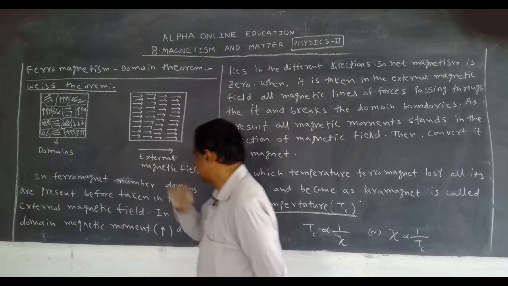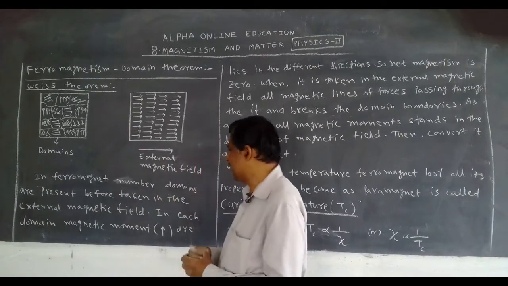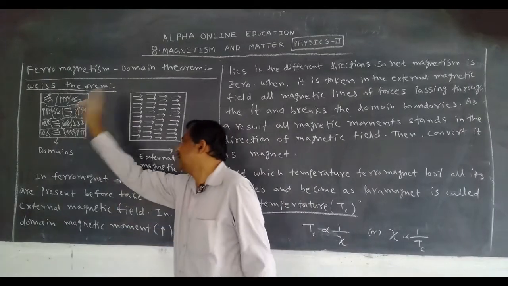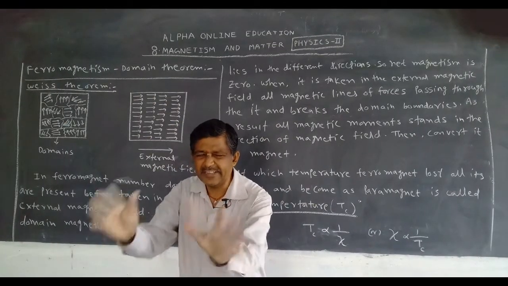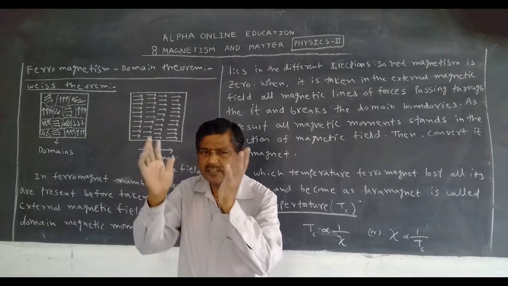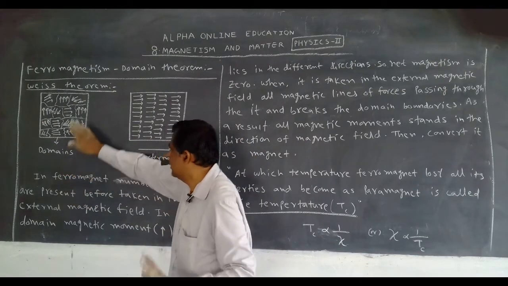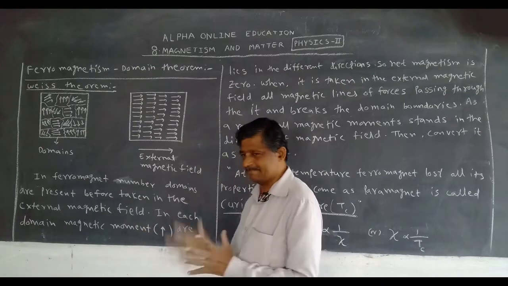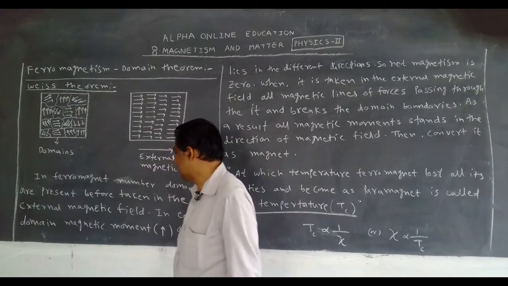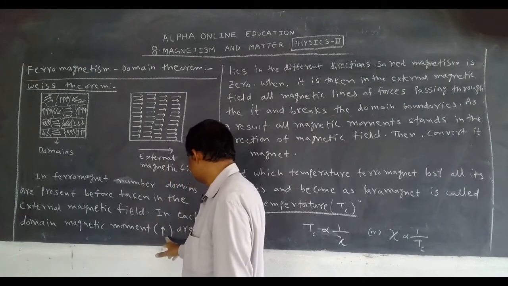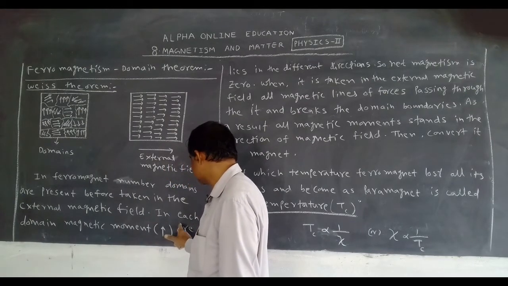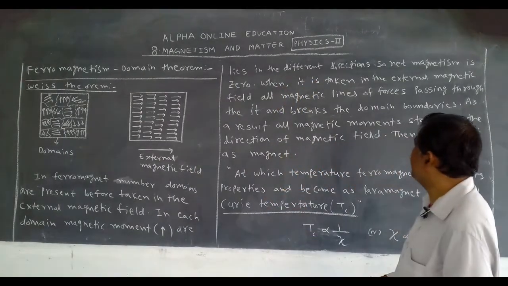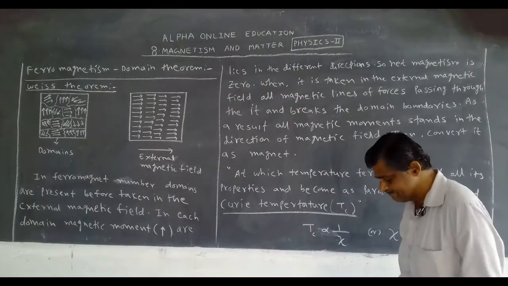In a ferromagnet, a number of domains are present before it is placed in the external magnetic field. We have not taken it into the external magnetic field. In the ferromagnet, domains are arranged like this. In each domain, the magnetic moment lies in different directions.